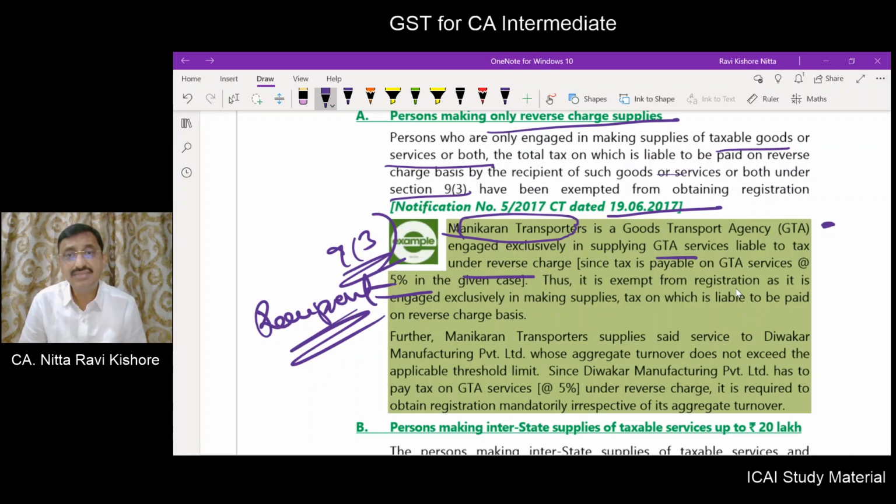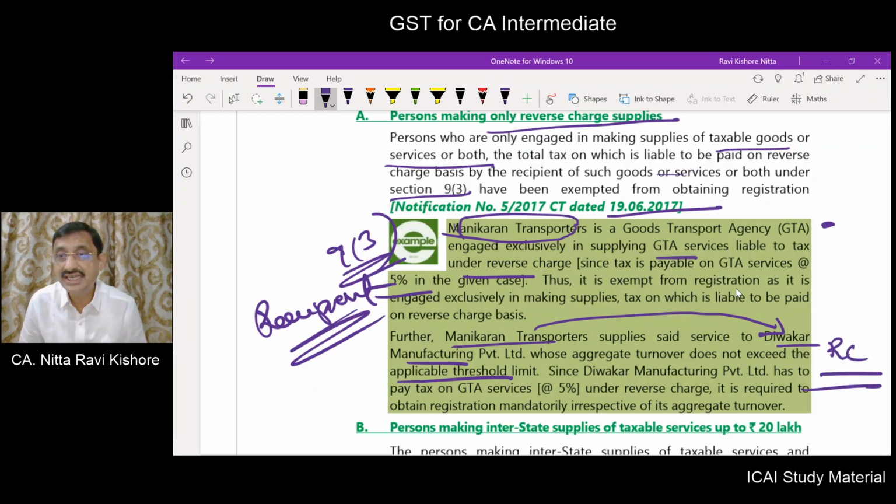Now let us say Manikanta Transporters supply service to Divakar Manufacturing Private Limited, whose aggregate turnover does not exceed the threshold limit. But what happens is, since Manikanta Transporters provided GTA services to Divakar Manufacturing, this fellow has to pay tax on reverse charge. If you are liable to pay tax on reverse charge, though your turnover does not exceed 20 lakhs or 40 lakhs as the case may be, you are liable for registration.